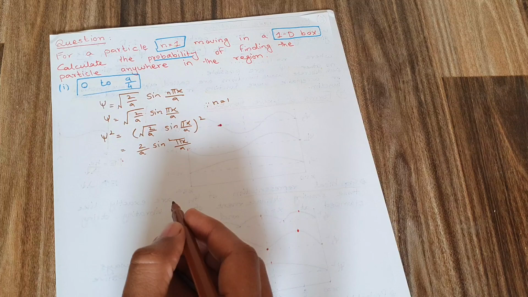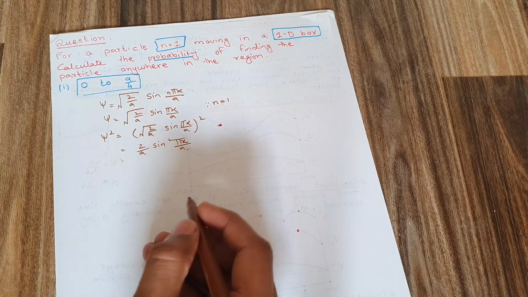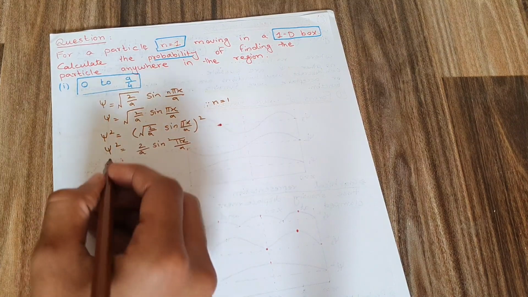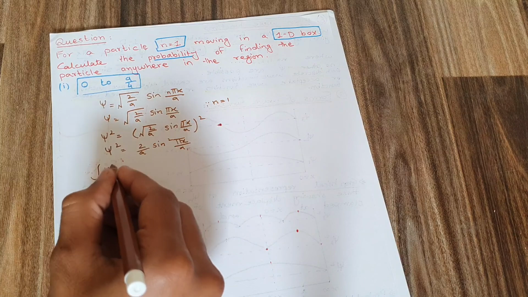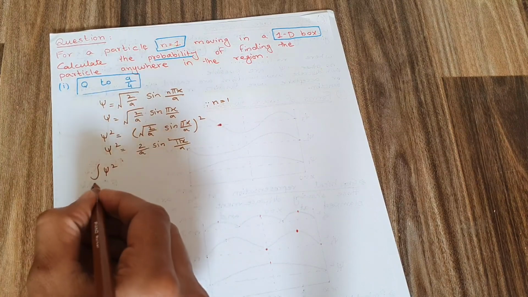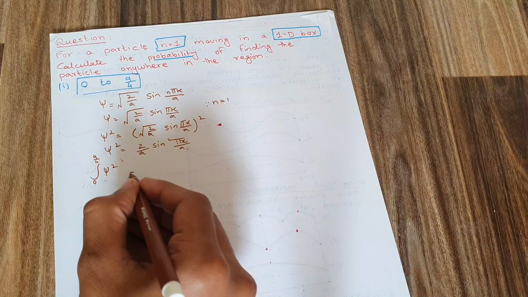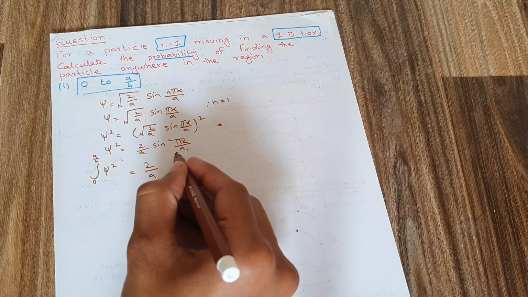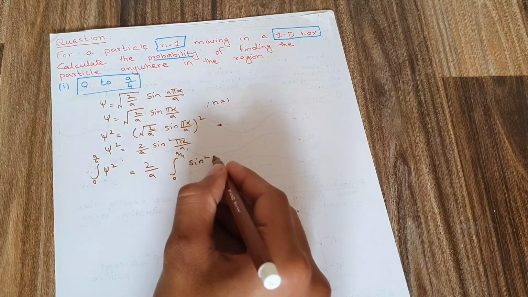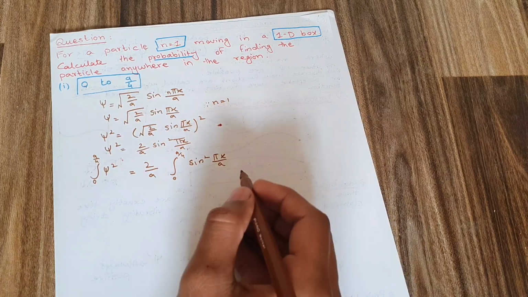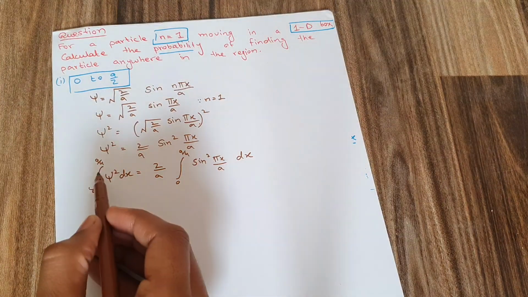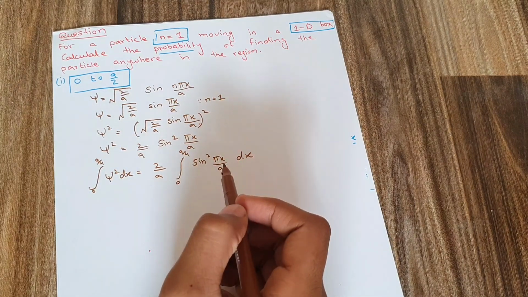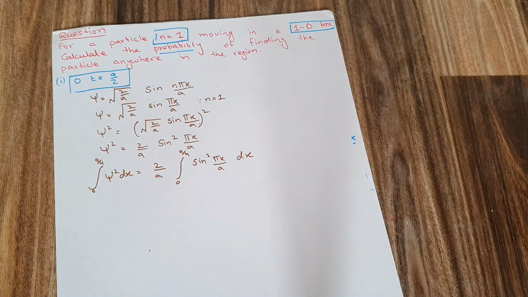The next thing we are going to do is take the integration on both sides, since we are finding the probability. On taking the integration on both sides, I'll have the integral of psi square, and since my range is from 0 to a by 4, the lower limit is 0 and the upper limit is a by 4. Since 2 by a is a constant, it will go out of the integration, and the rest is the integral from 0 to a by 4 of sine square pi x by a, dx.